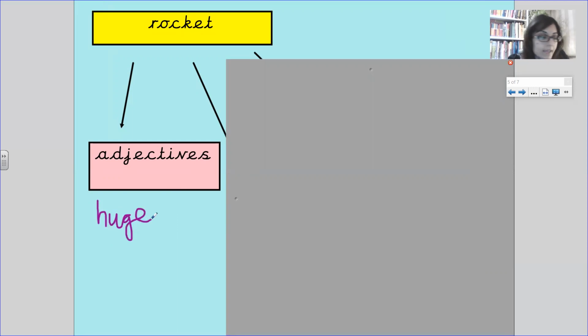We could say it's a powerful rocket. Powerful. When you've thought of at least 4, 1, 2, 3, 4, you may move on.